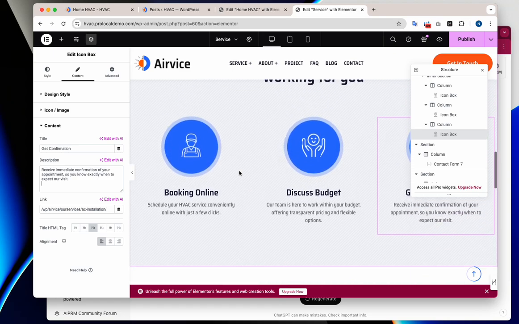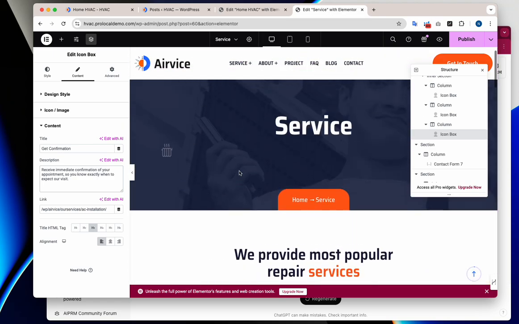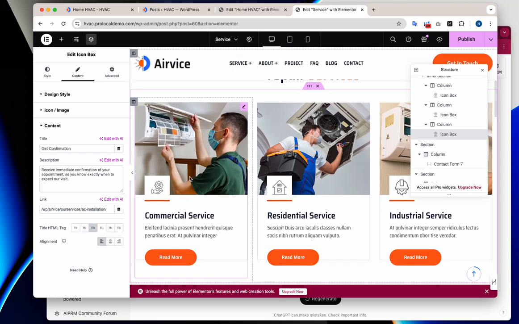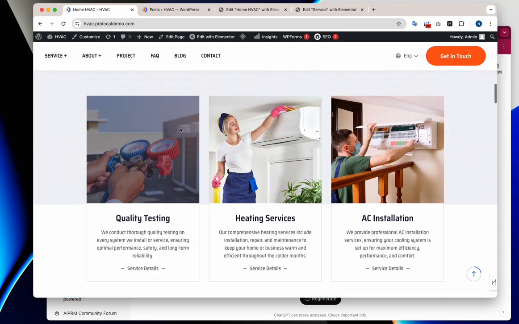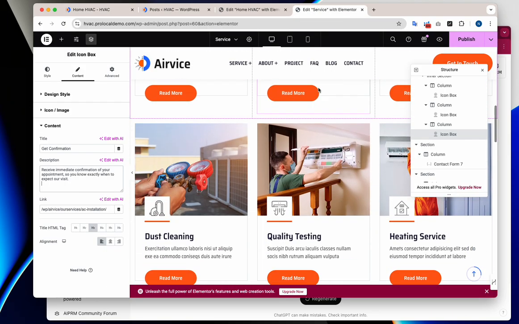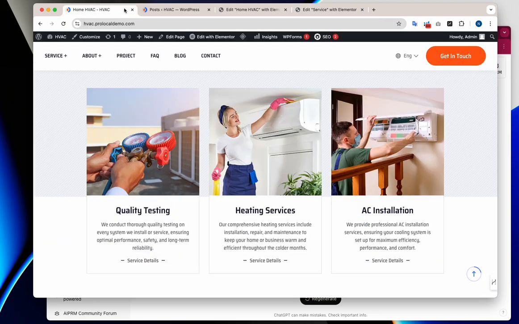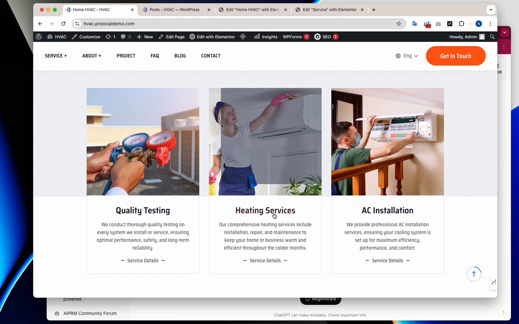Let's work our way up. Okay, is there anything here regarding these services? I believe duct cleaning, quality testing. So we have quality testing.